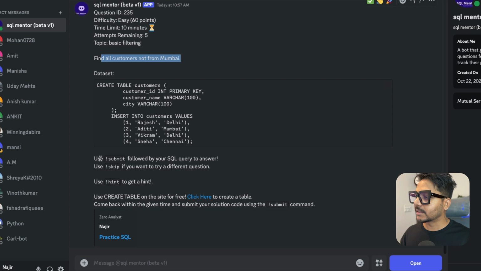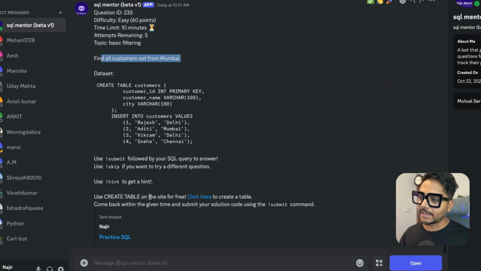Okay, so you need to read this instruction. It says use exclamation submit followed by your SQL query to answer. So basically you need to use submit, then your answer, that is going to solve this problem. And if you want to skip it, you can say skip. It's going to skip the question, then you will be getting a different question.